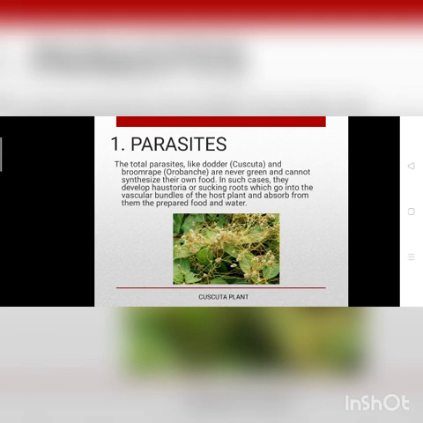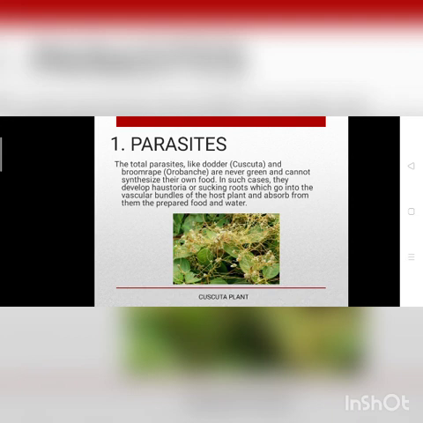In the rainy season, mostly we see the dodder plant. Do you know the dodder plant? The plant that does not have leaves but has wire-like structures and spreads on other plants, sucking their nutrients. In a dodder-like plant, as it is not green, it cannot prepare its food.